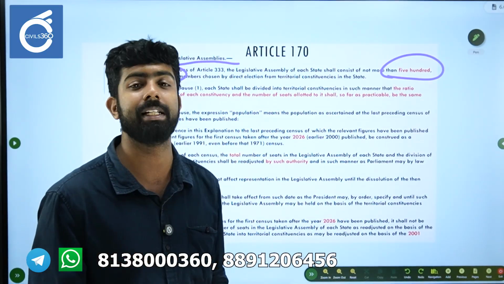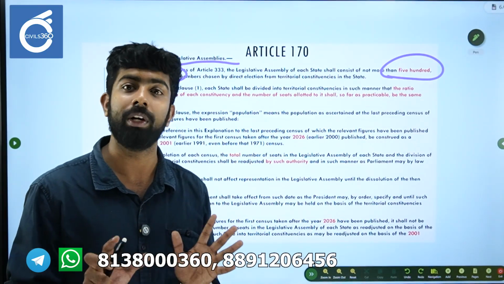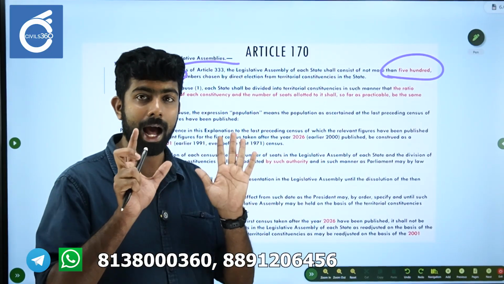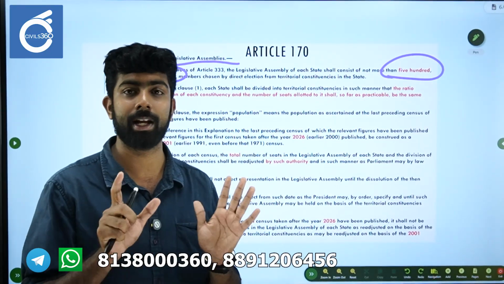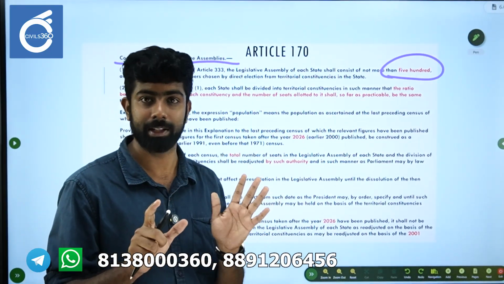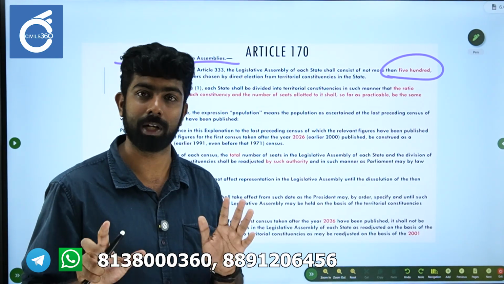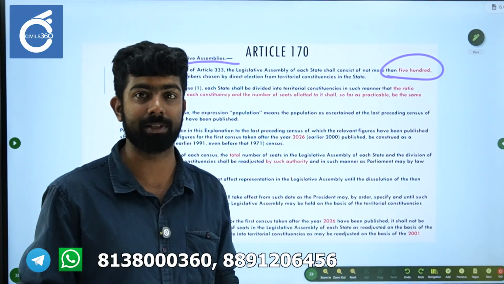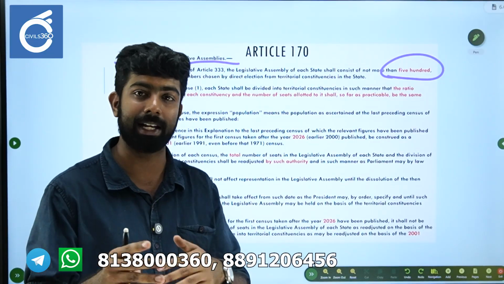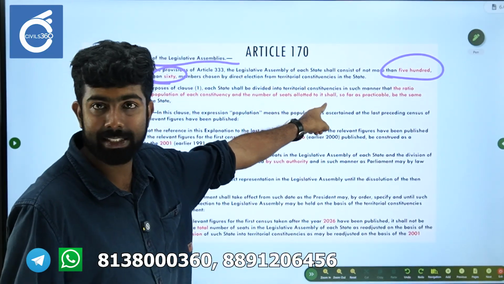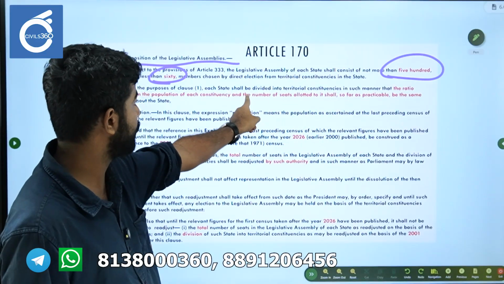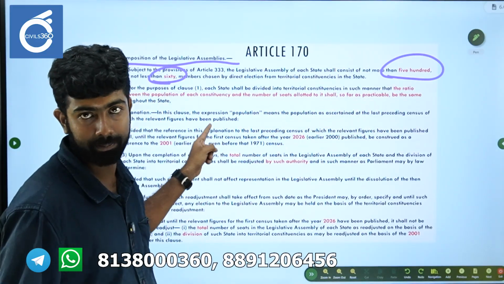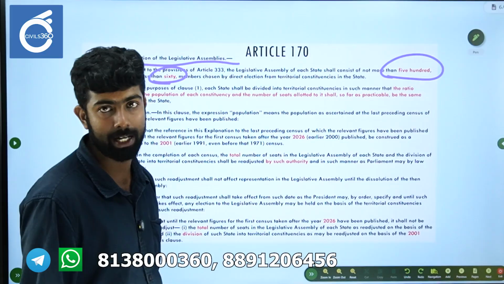Allotting the number of seats in the state legislative assembly is also considered delimitation. It is considered a national process, at a national scale as well as a state scale. So for a state scale, the Delimitation Commission has to follow this equation.